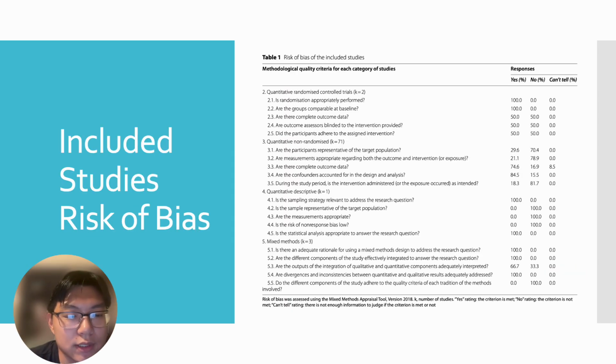As for the included studies, I didn't put all of them because there were over 100 included studies. That Google Doc was about 30 pages long, so I couldn't put them all on one slide. They did do a risk of bias assessment for all the included studies to make sure their studies were good and usable in their analysis. Many of them passed pretty well, whether randomized controlled trials or non-randomized, and a lot of them, I would say, were pretty usable.